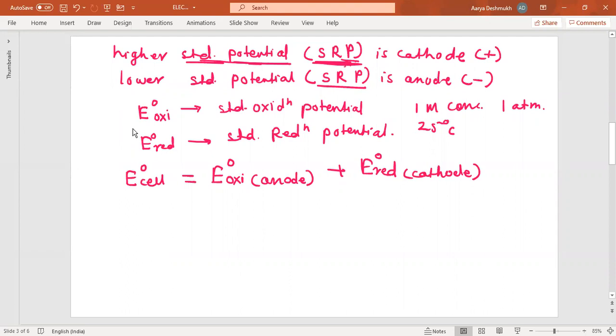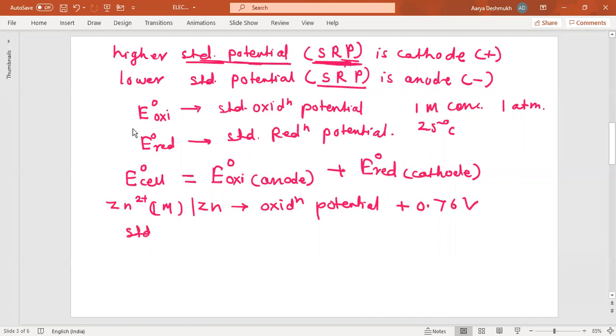For example, if the standard oxidation potential of this zinc electrode is given as plus 0.76, suppose, then the standard reduction potential for the same electrode will be minus 0.76.